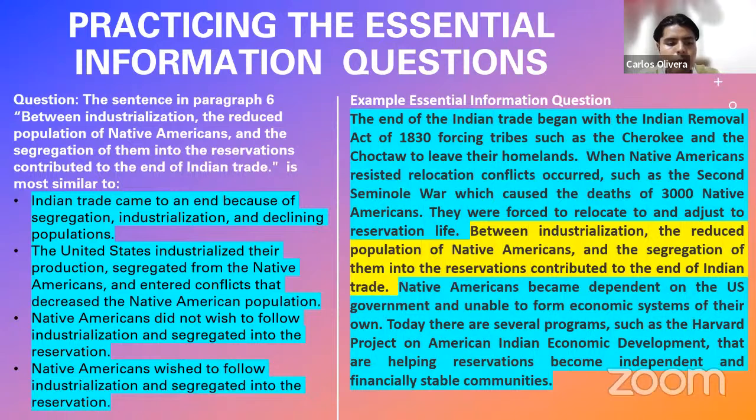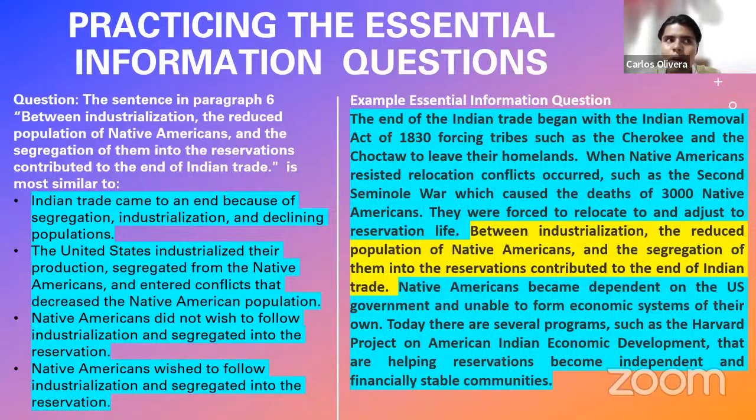Well, so as I mentioned, this is simply presenting the information in a wrong manner. It's not the correct response, because the highlighted sentence doesn't say anything about the US, actually. It says here, Native Americans, third option, did not wish to follow industrialization, and they segregated into the reservation. Also not the correct answer. Why? Because here it doesn't say that they didn't want to follow industrialization. It says that because of industrialization, they basically ended with Indian trade, right?